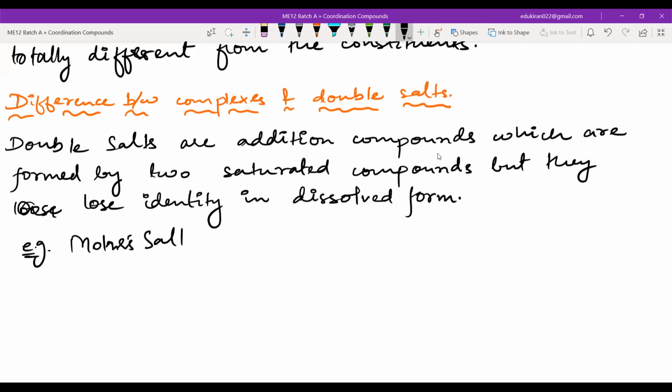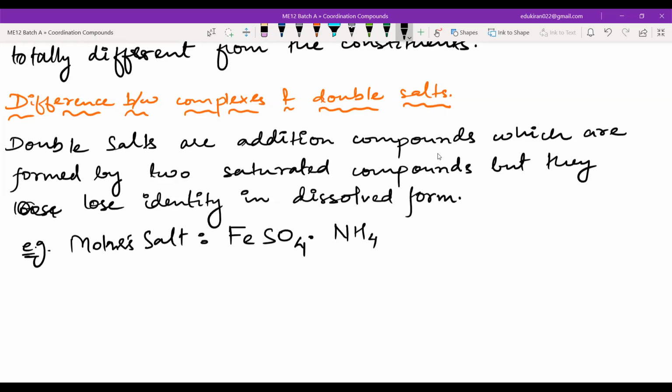For example, Mohr's salt. What is the formula for Mohr's salt, Mariam? I don't know. It's a very big formula. It's FeSO4. Just remember these two, okay? FeSO4. Then you have again one more SO4, but this SO4 is for NH4.